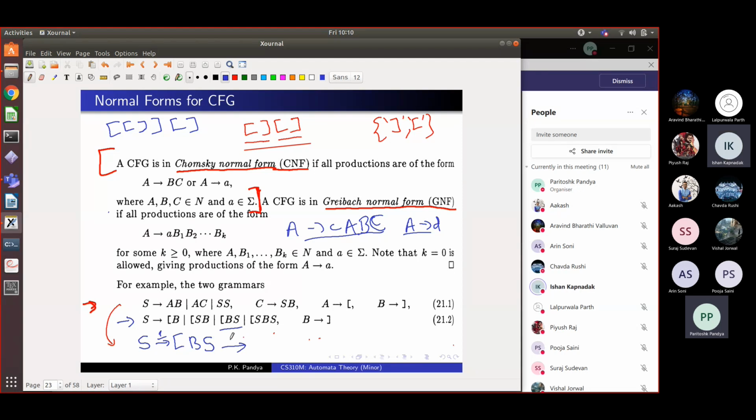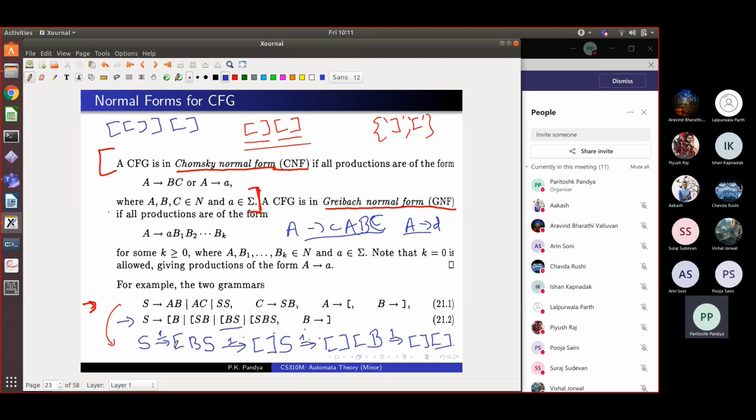B goes to right bracket. So you have to only go to right bracket. You are using this rule, right? And then S remains as it is, right? Yeah, and then S goes to left bracket B. So I have got left bracket, right bracket, which was already there. And then I rewrite this S into left bracket B, which is given here, right? And then that B I convert to right bracket. So left bracket, right bracket, left bracket, right bracket. And these are all in one step. So this is how we derive the string.